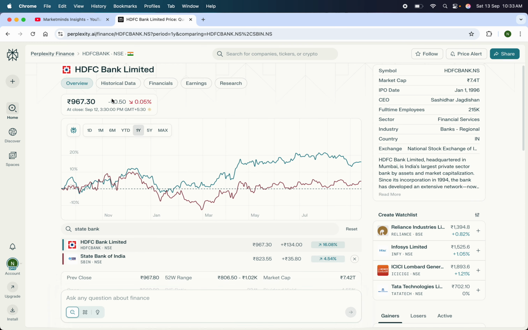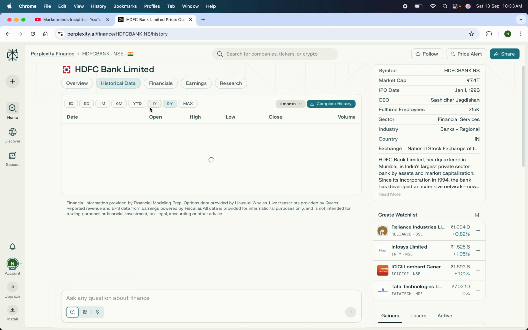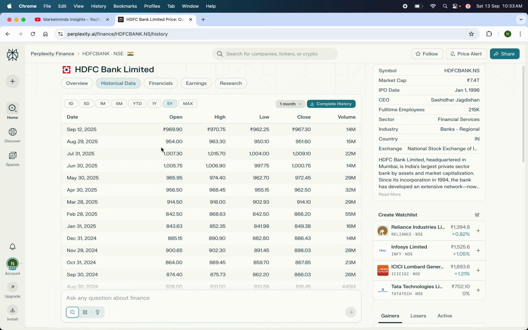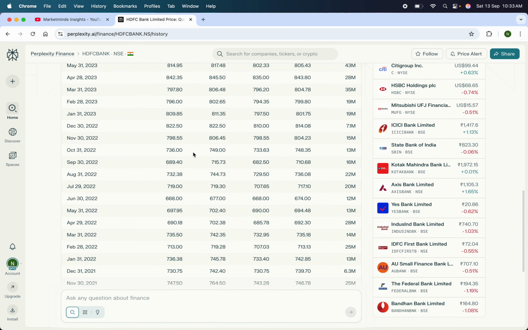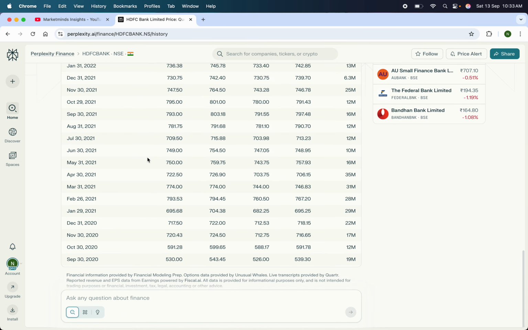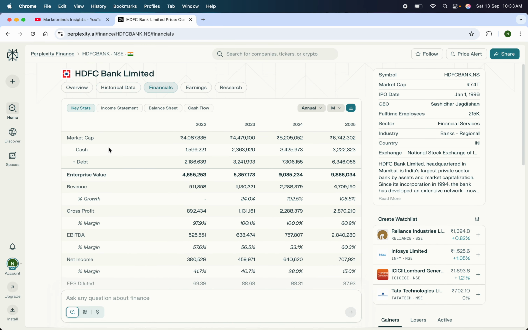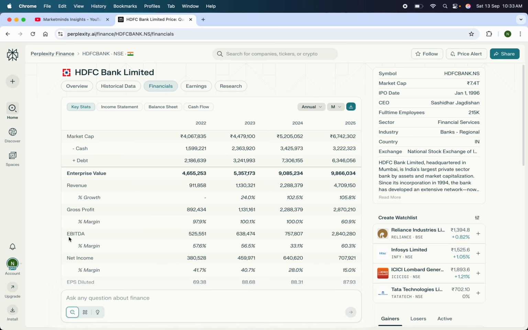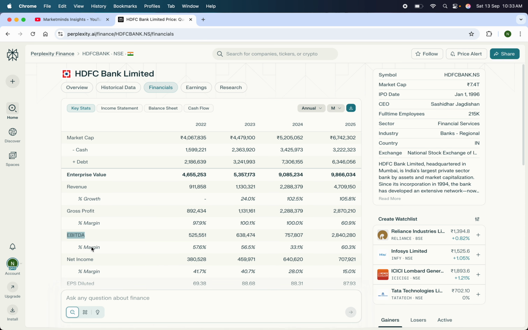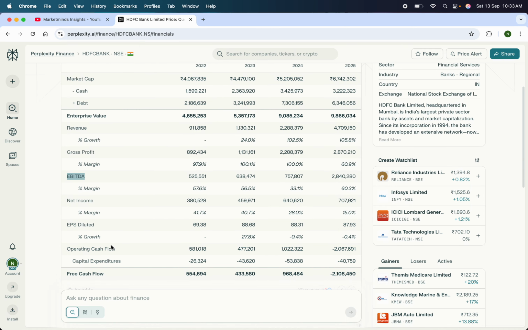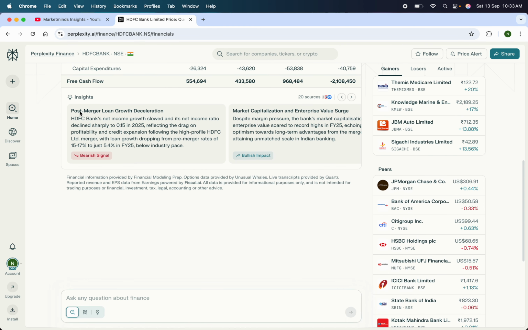Again, we can navigate to the historical data section and see the data. If we want, we can download the history as well. This shows the open, close, high, low and volume. And we have the financials where we have the market cap, debt, cash, revenue, EBITDA, which is earnings before interest, tax, depreciation and amortization. We have the net income, earnings per share diluted, cash flows, free cash flows. And then we have the insights, and it shows what signal it is giving.